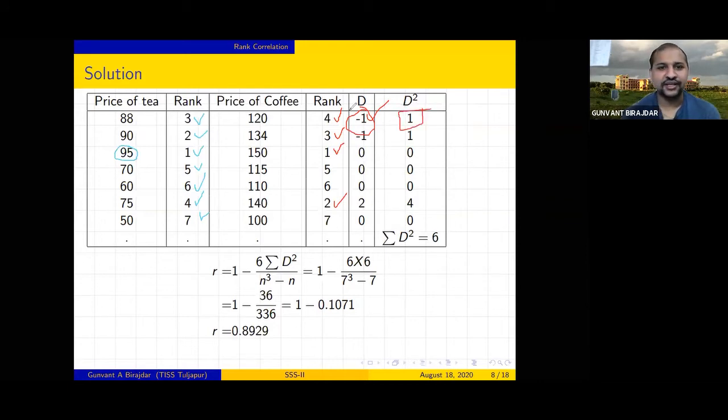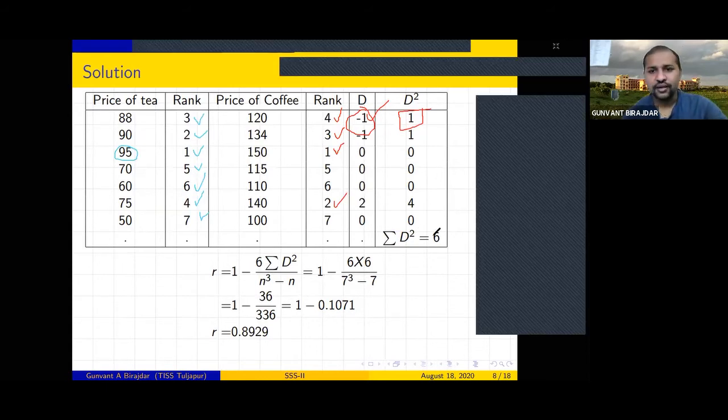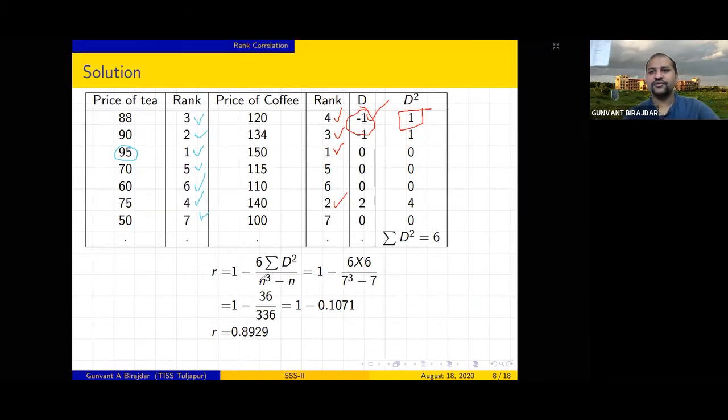So then we did the squaring of each number and we took the sum of this. So what is the sum? Sum is 6, right?